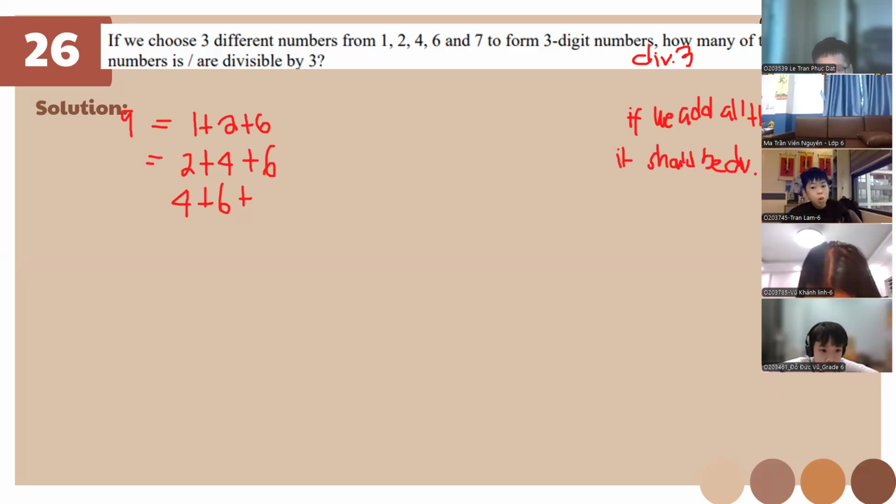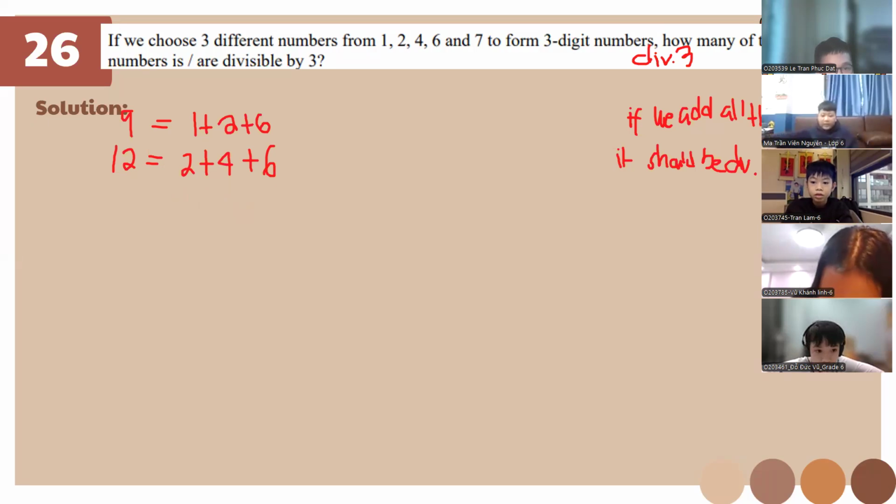How much is this? It's 12. Okay, 4 plus 6, and the bottom equals 10. Okay, how about you add it to 2, 6, 7. 2, 6, 7, right? 2 plus 6 plus 7. And 1 plus 4 plus 7.